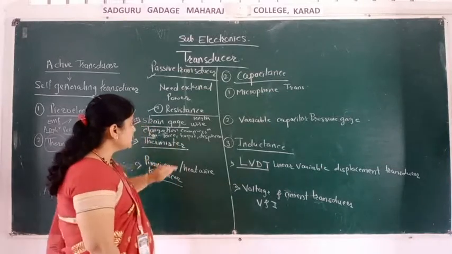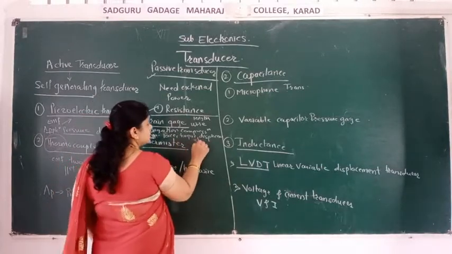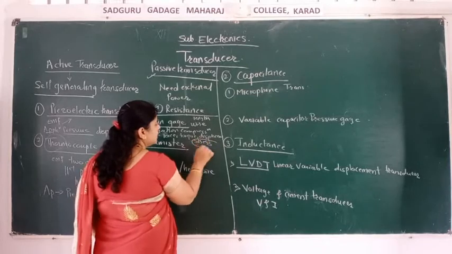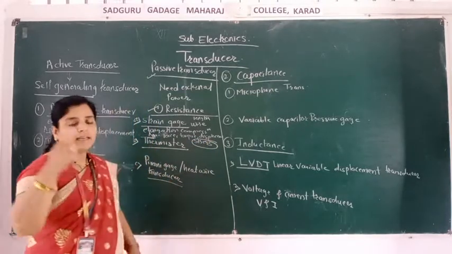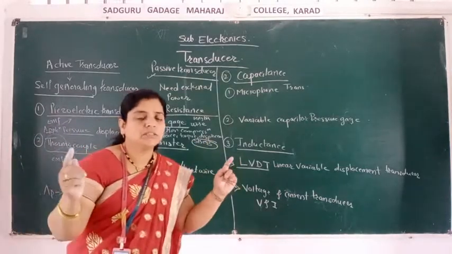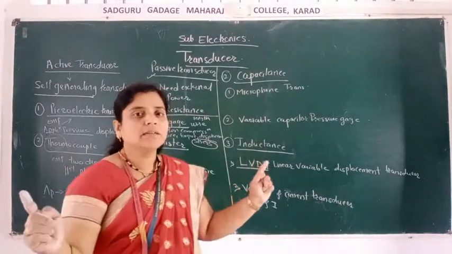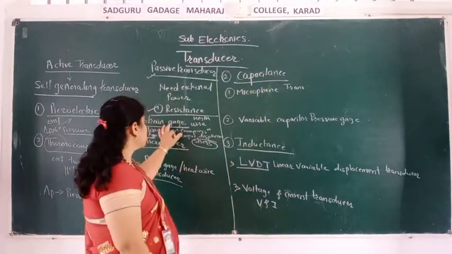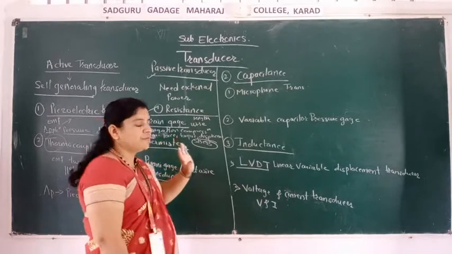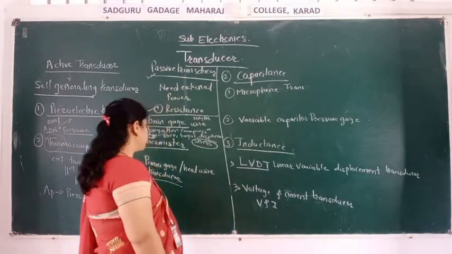When external stress is applied, it changes the length of the wire by compression and elongation. The strain gauge is used for force, torque and displacement.